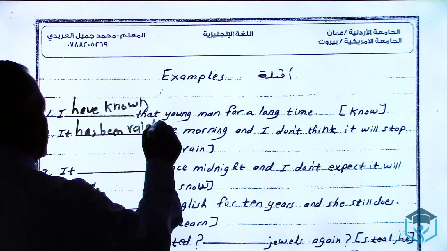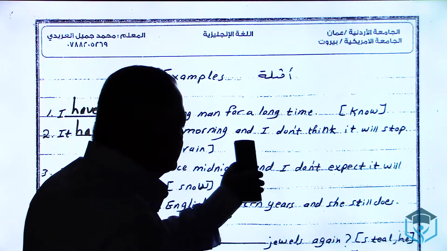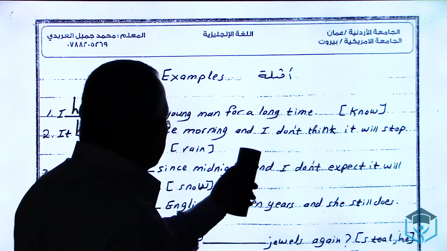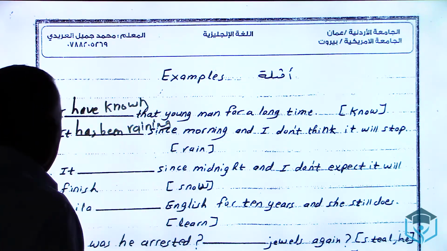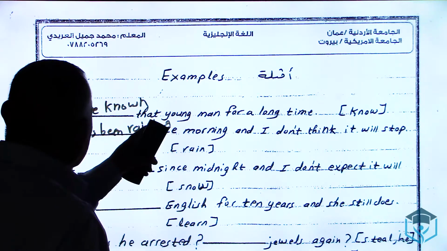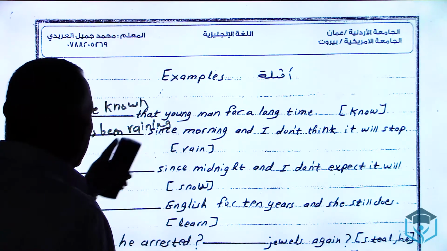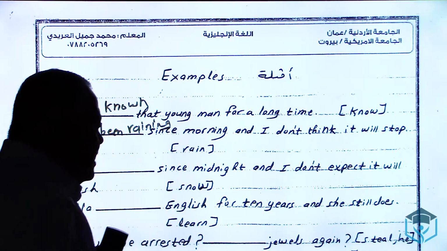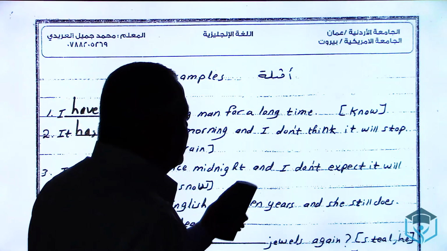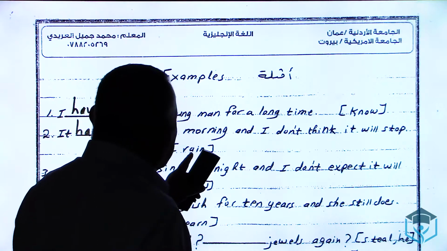If this continuation in the sentence, and I don't think it will stop, was not there, meaning the sentence ended at the word morning, we could use two verbs, has been raining and has rained. So both are right. Has been raining and has rained. Both verbs are right. But the continuation tells us that this verb form is used in the present perfect continuous.